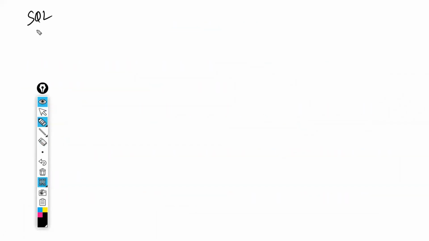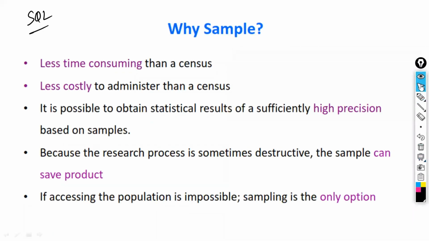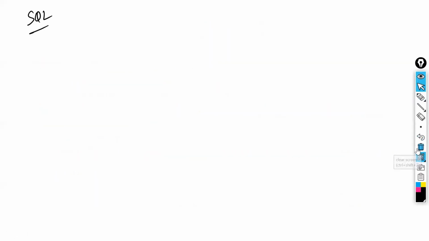SQL is called the language name. MySQL is called the database name. Both are not the same. MySQL, SQL Server, Oracle, all these are database names. They are the names of databases.